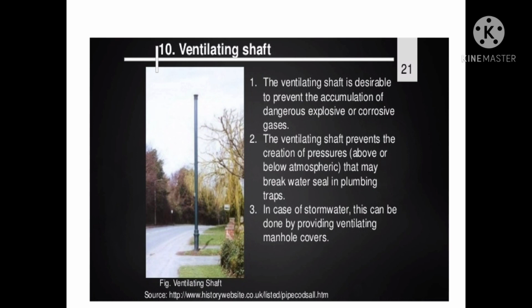The top of the ventilating column should be covered with wire mesh or a cowl so as to prevent the birds from building their nests at the top and to prevent anything directly falling into the pipe. The ventilating column should be located in open places so that they are exposed to sunshine for the most part of the day. The heat of sunshine will help in causing proper circulation of air.